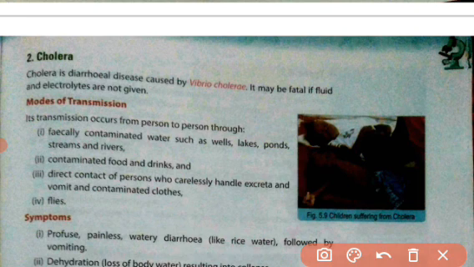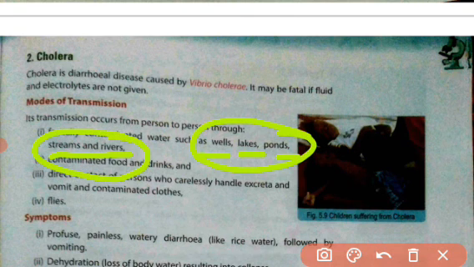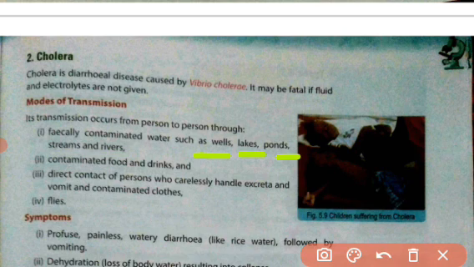Now, what are the modes of transmission? How does this disease transfer from one person to another? Transmission occurs from person to person, and through fecally contaminated water, such as wells, lakes, ponds, streams, and rivers. If these water sources are contaminated with the fecal matter of a patient, and people use this water, they will get infected by the bacteria and suffer with cholera.